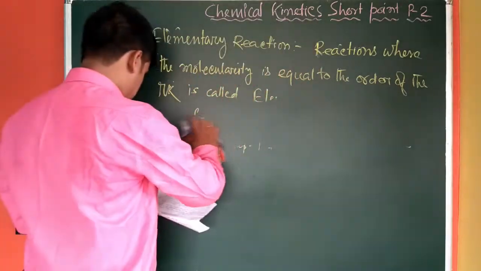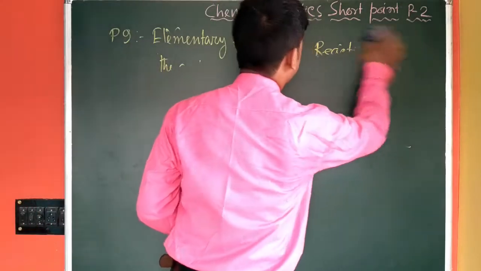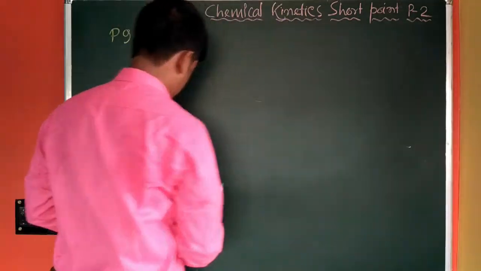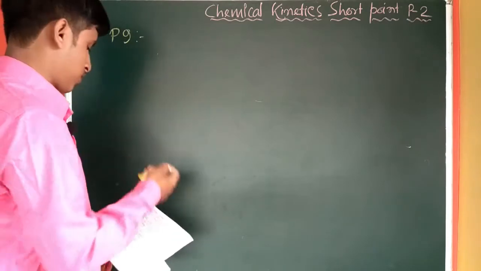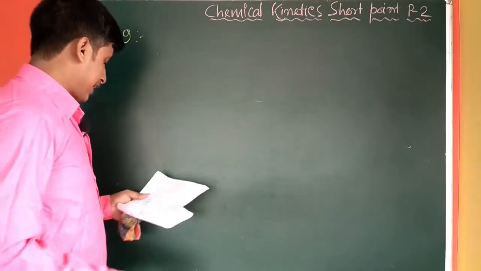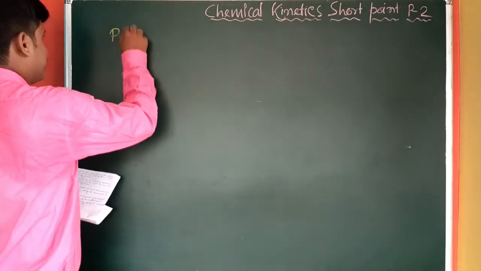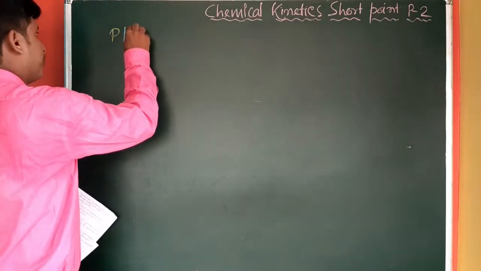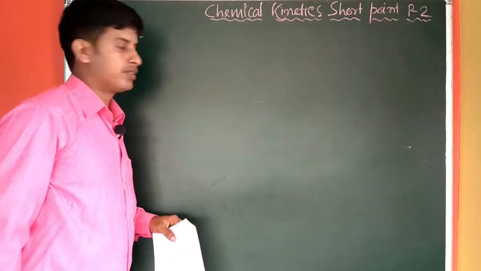We will go to the next point. What is the next point? The next point is 11.